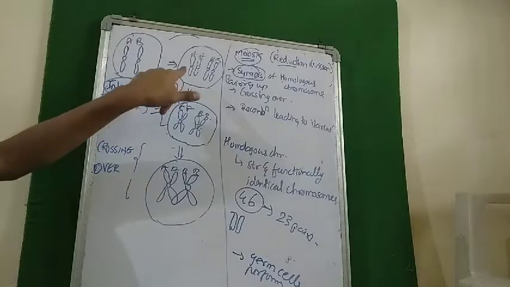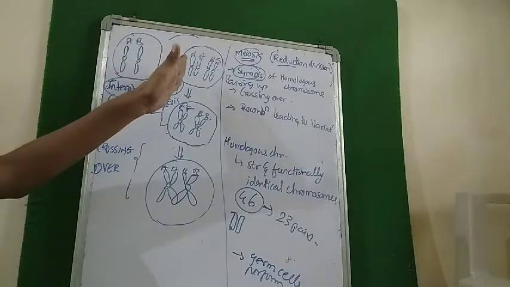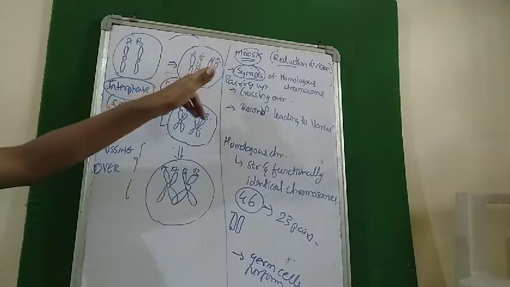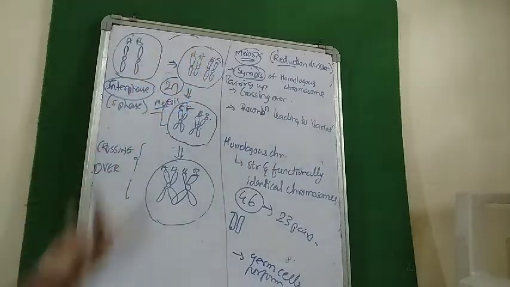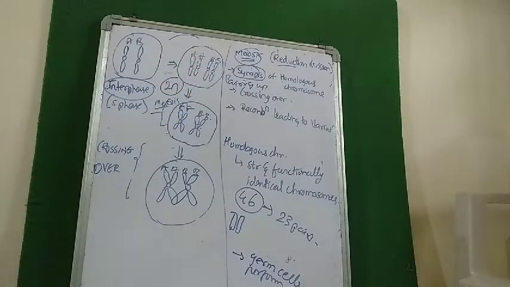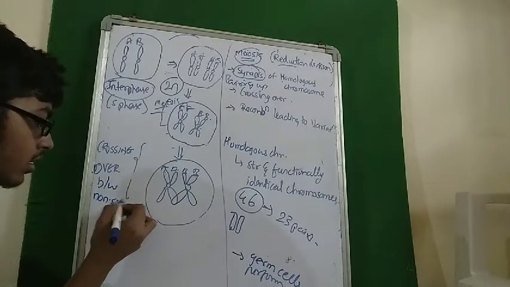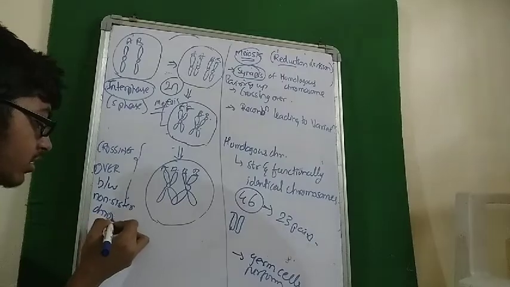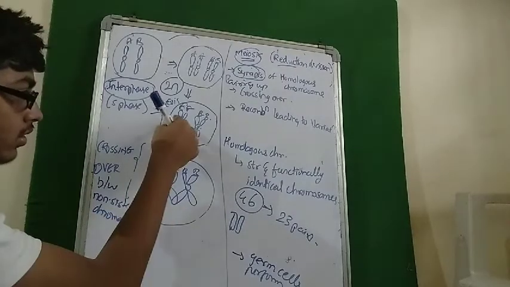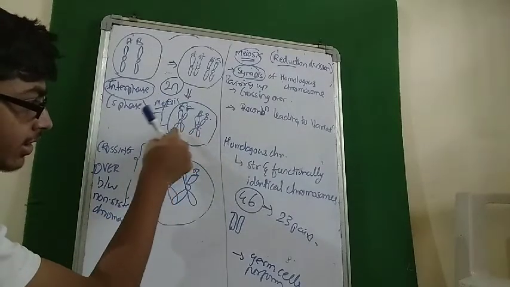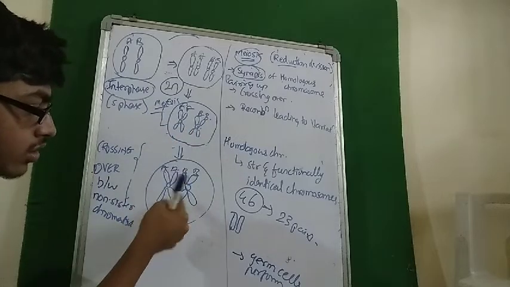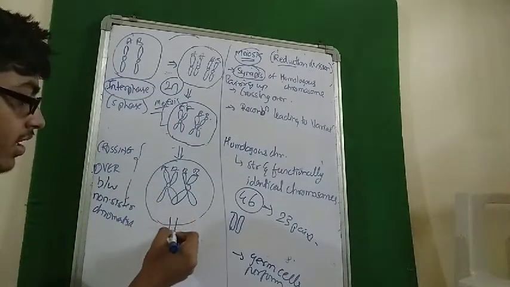But the chromatids of non-homologous chromosomes are called non-sister chromatids. As simple as that. So there occurs crossing over between non-sister chromatids. This is one chromatid, this is another, they are non-sister. Crossing over has occurred. Now what would be the result of crossing over?